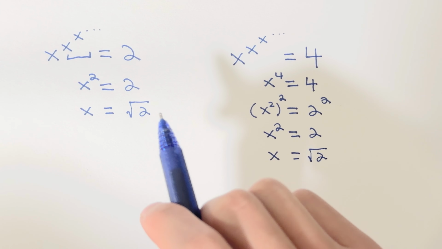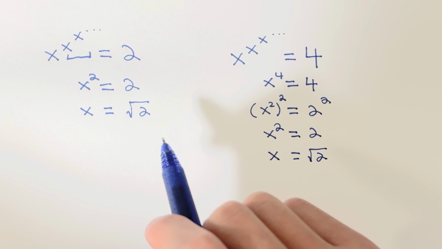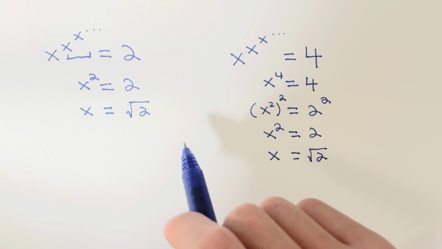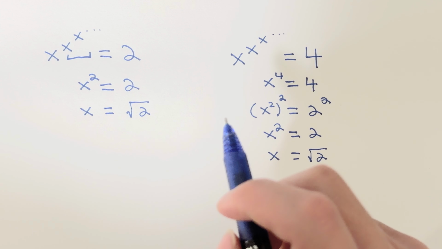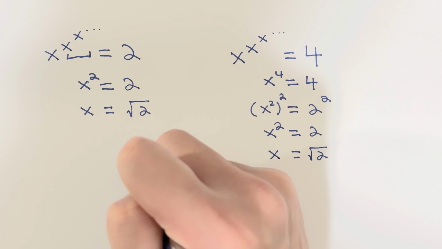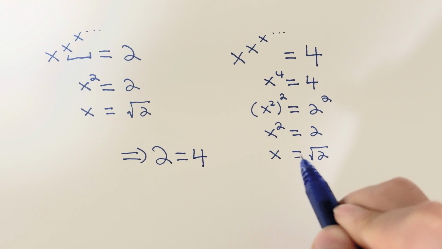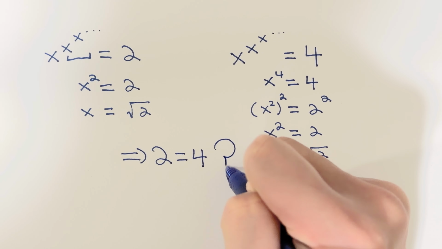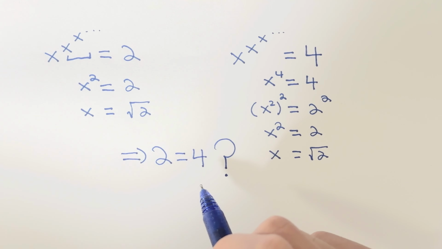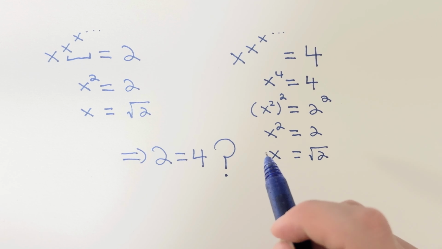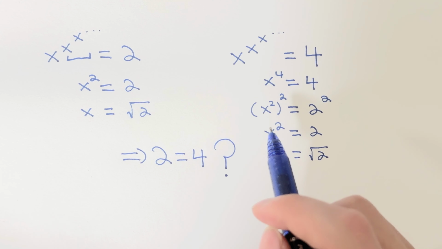And what do you realize? If square root 2 to the power of itself forever equals 2 and 4, then 2 equals 4? Well, this is obviously impossible. I mean, the math is screaming at us and it looks correct, but where's the mistake?